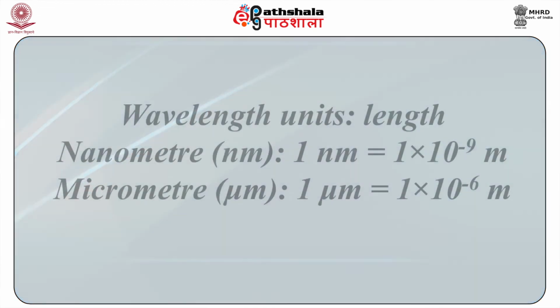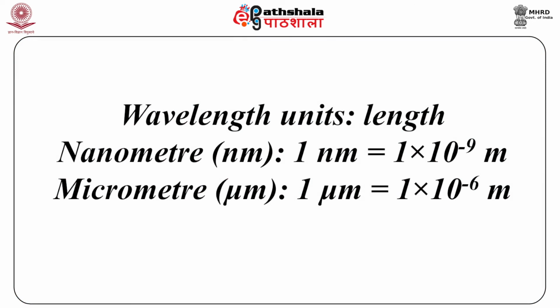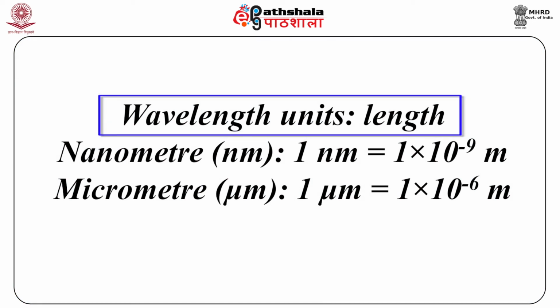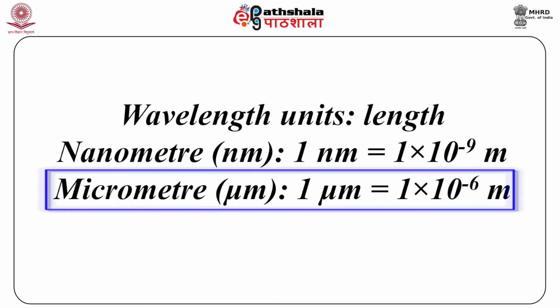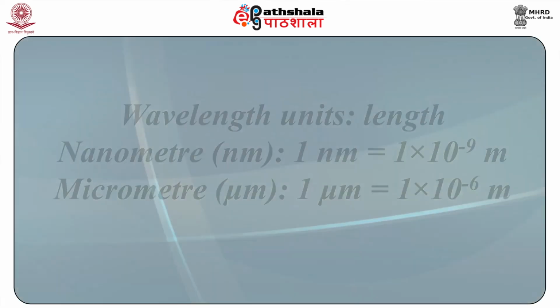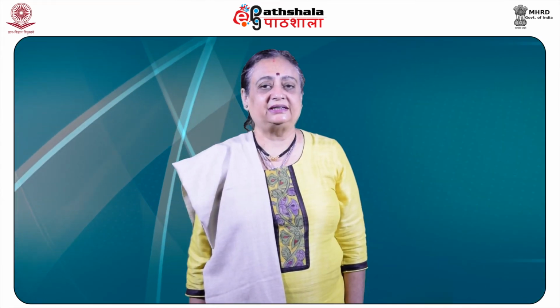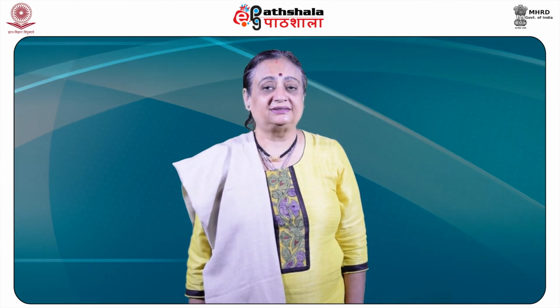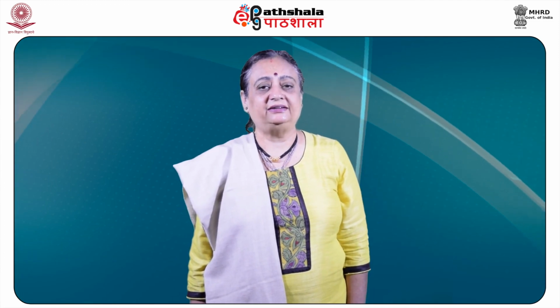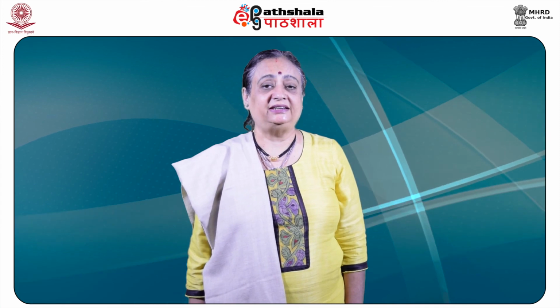I'll briefly summarize the variables and units that are used in spectroscopy. Now the wavelength units we've already seen is length, where we variously use nanometer, which is abbreviated as nm, and 1 nanometer is equal to 10 raised to the power of -9 meter. We also use micrometer sometimes, and 1 mu micro means 10 raised to the power of -6. The frequency units are cycles per second, that is 1 by second or second inverse, and it is given the name Hertz, after the physicist Heinrich Hertz, who discovered radio waves in 1887, 22 years after Maxwell's equations.